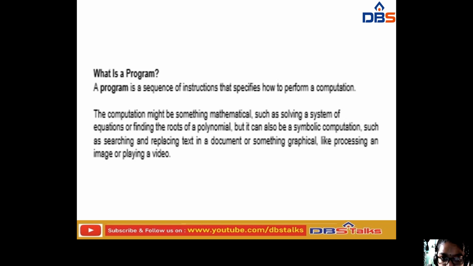That computation might be something mathematical, such as solving a system of equations or finding the roots of a polynomial, but it can also be a symbolic computation, such as searching and replacing text in a document, or something graphical like processing an image or playing a video. Suppose you want to process an image; for that you have to write a program. If you are going to play a video, for that you also have to write a program.